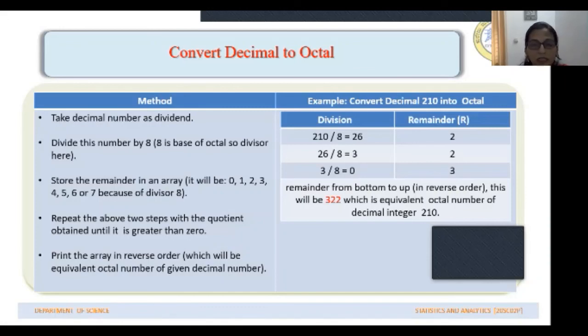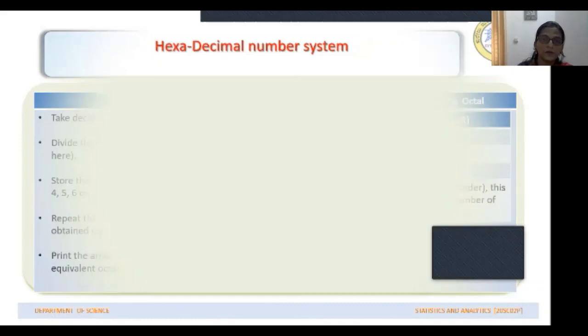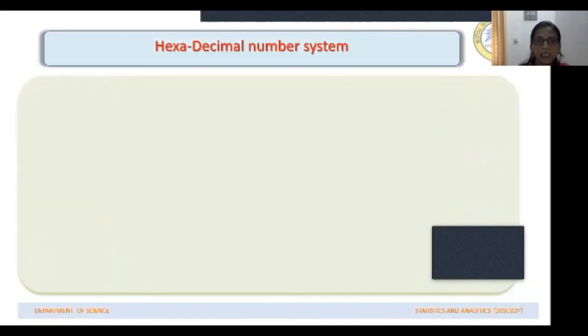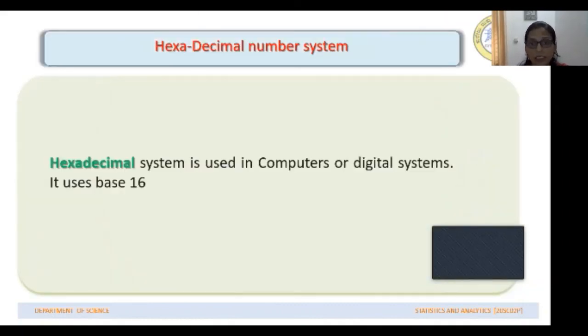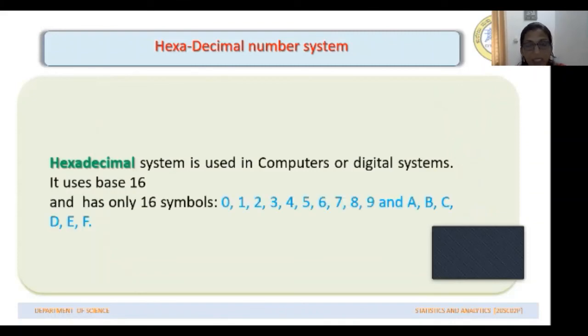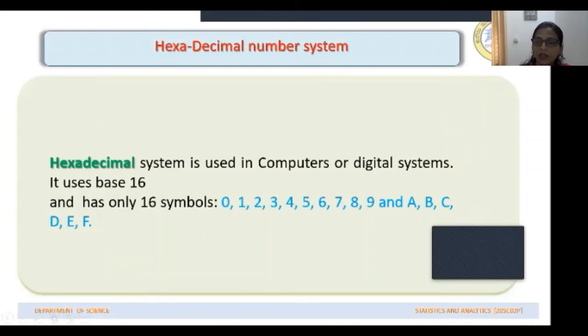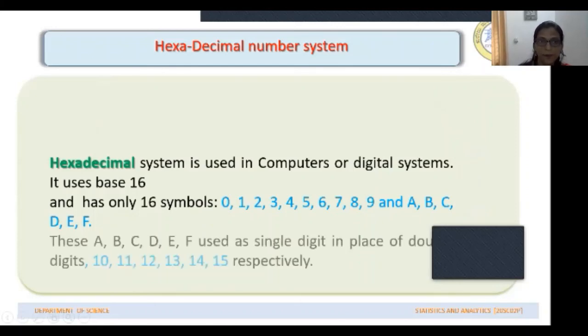Similarly, in the hexadecimal number system, we use base 16, and 16 symbols are used, from 0 to 15. From 0 to 9 we use numerics, and from 10 to 15 we use alphabets to represent the numbers. To represent 10 we use A, 11 is B, 12 is C, and so on.